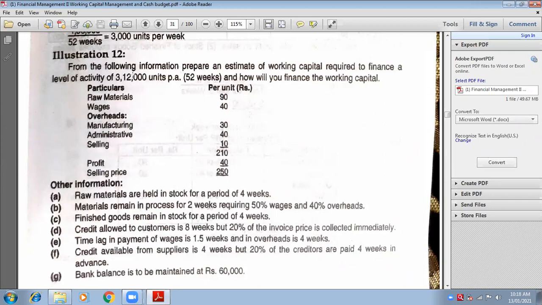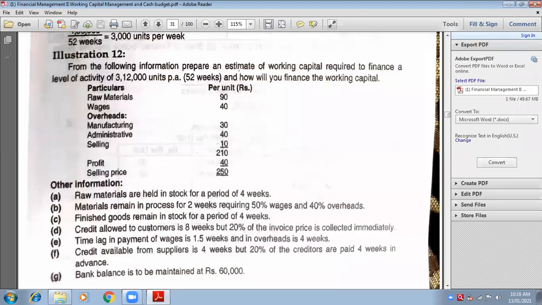Start with your solution. First, you have to make a working note. Before making a working note, you have to draw your lines. Start: statement of working capital requirement. You have to draw the columns: particulars, inner column and outer column.